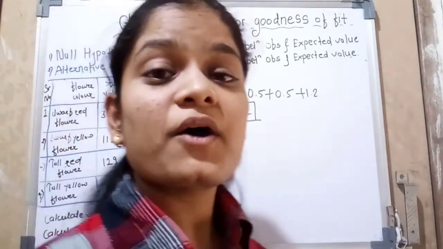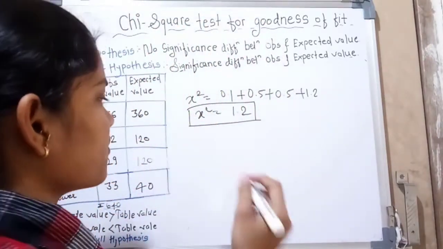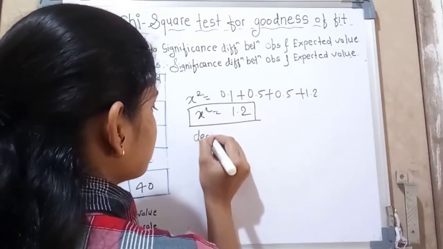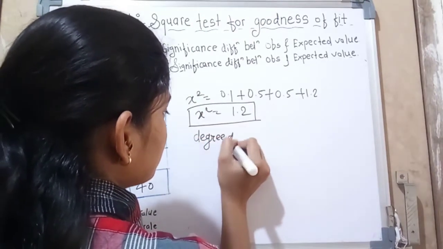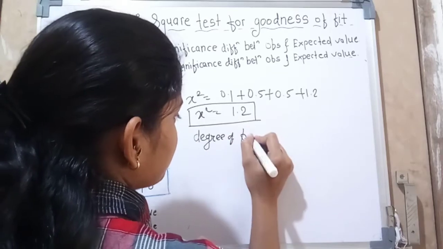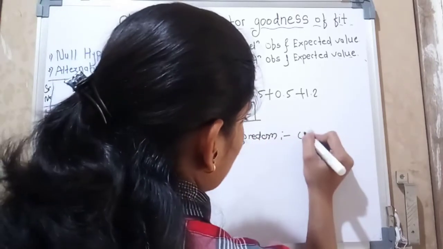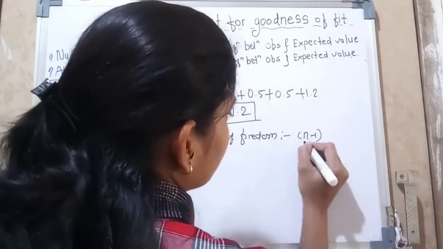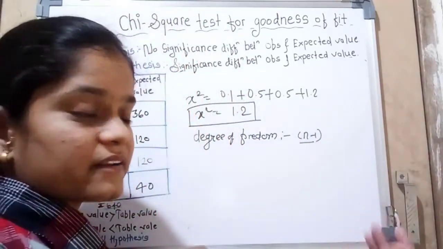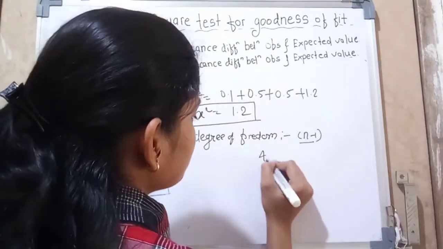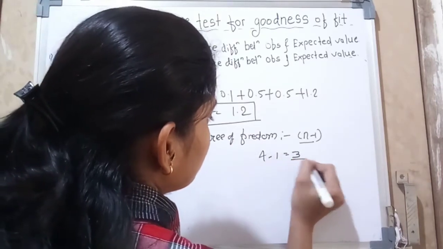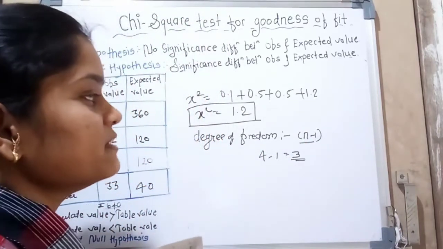Okay, so now we want to find out the degree of freedom. So why do we need to find degree of freedom? The formula is n minus 1. The number of observations minus 1. The number of observations is 4, minus 1, we get 3. So degree of freedom is 3.